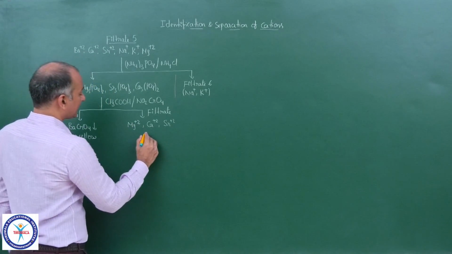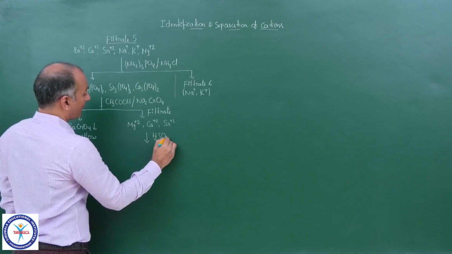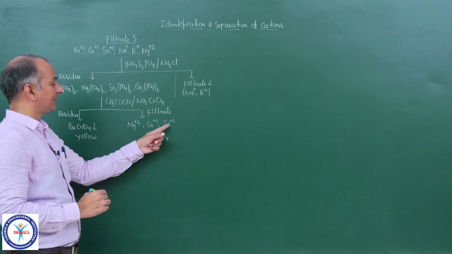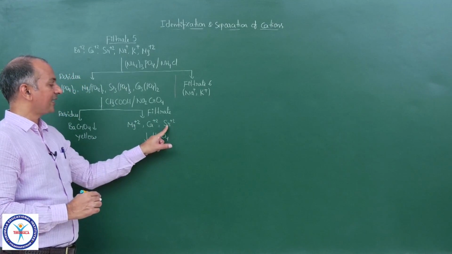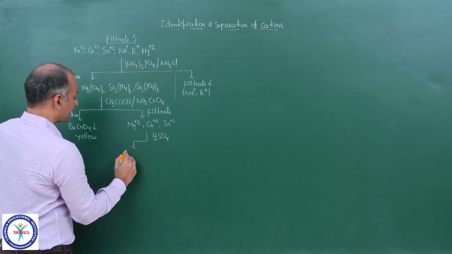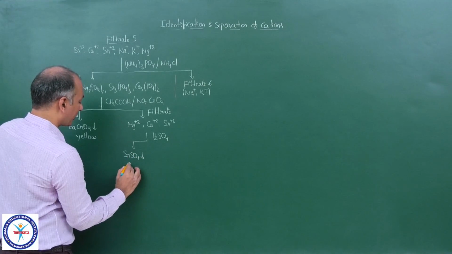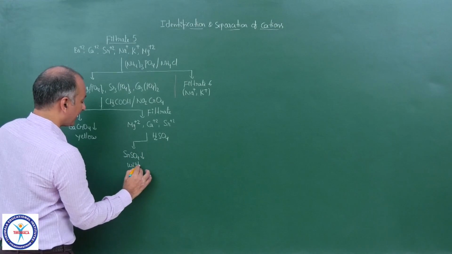So now to this we add H2SO4. Now all of you know, out of these three sulfates, SrSO4 is insoluble. So you will get SrSO4 precipitate, white in color. So both confirmed as well as separated.